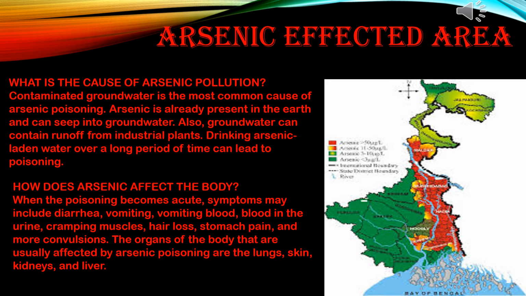Now some arsenic affected areas or blocks in West Bengal. You have to remember these blocks, so please learn the blocks carefully. Under Malda: Kaliachok 1, Kaliachok 2, English Bazar, Ratua 1. Under Murshidabad: Baharampur, Bhagwangola 1, Bhagwangola 2, Beldanga 1, Suti 2,